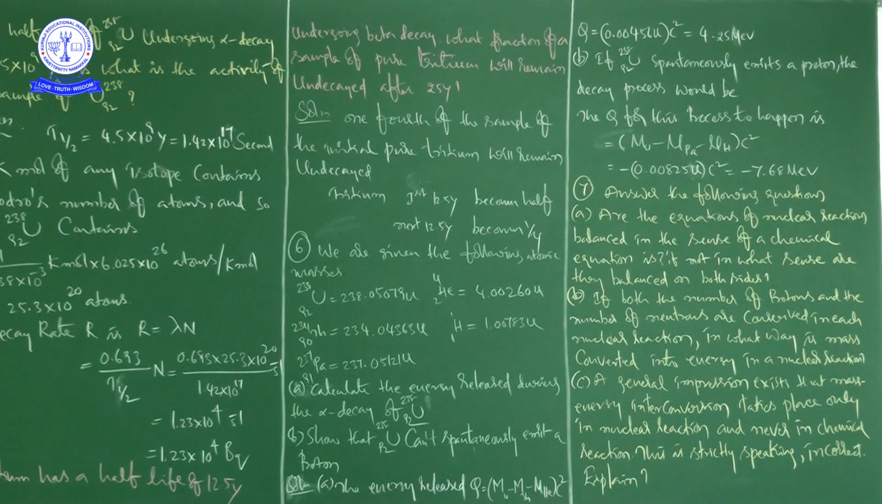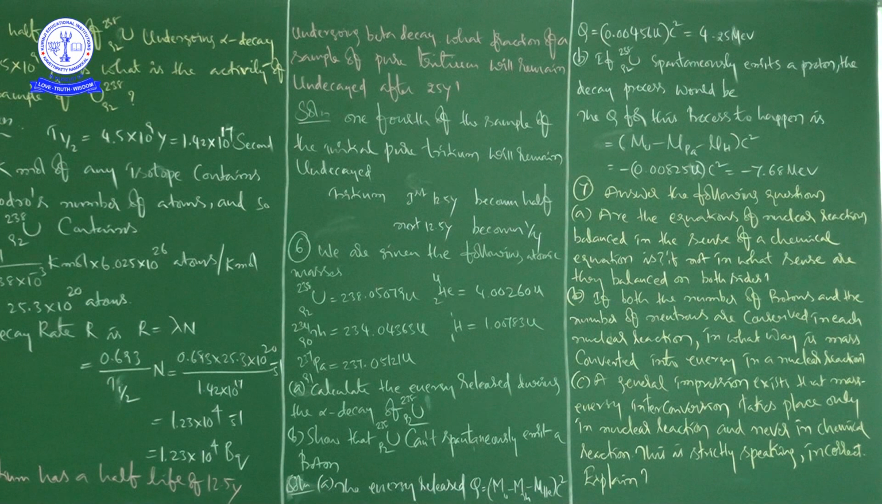And what he is asking here: A, calculate the energy released during the alpha decay of uranium-238-92, and B, show that uranium-238-92 cannot spontaneously emit a proton. That is what he is asking. Now we are going to see the solution. First we are going to talk about A, and then we will talk about B.